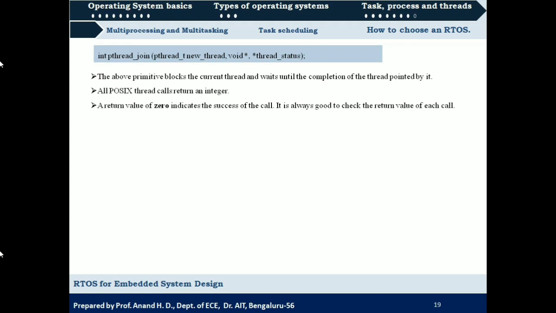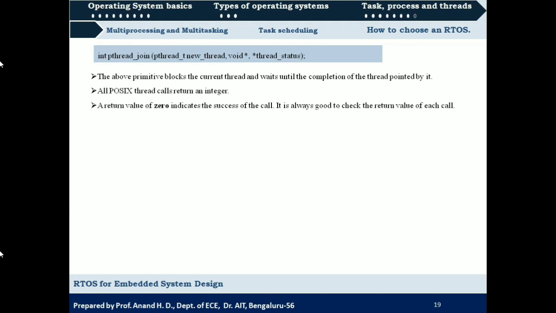Suppose the execution of the main thread is completed, but other threads generated by that main thread are still being executing. In that case, pthread_join ensures that no other thread is executed unless all the threads related to the main thread are completed. Only after all the threads created by the main thread complete their execution can any other threads be executed.